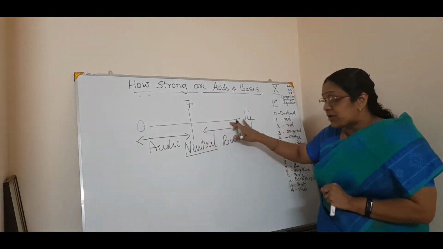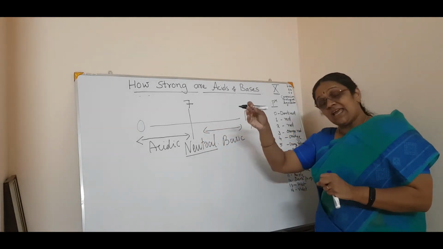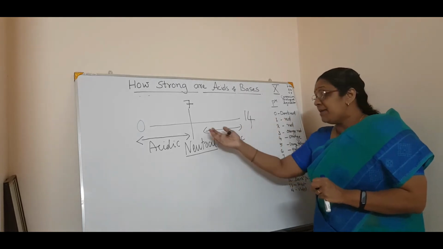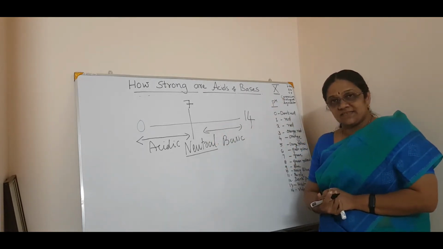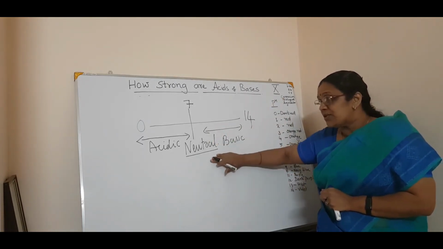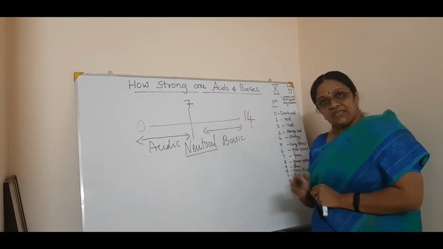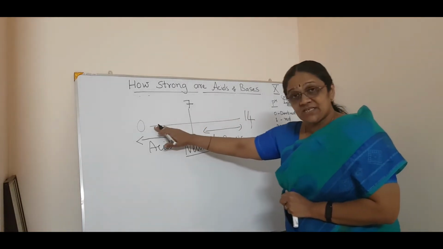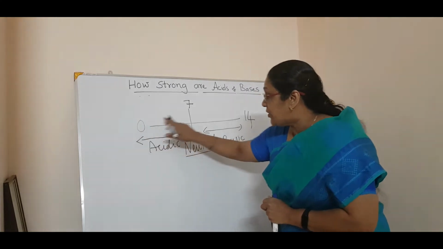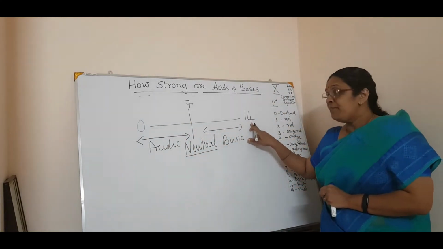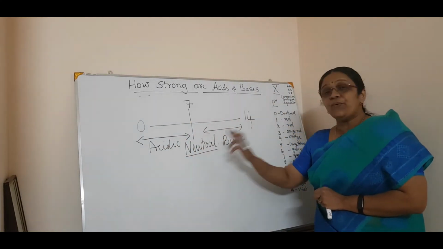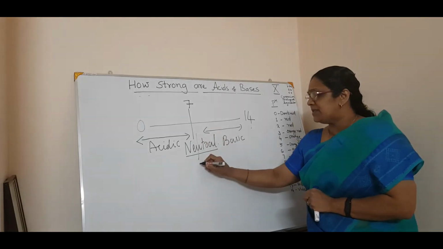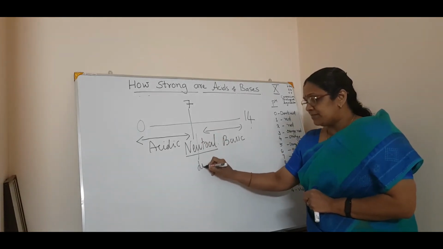If it goes to 14, the acidic character becomes nil and the basic character increases. So this is what is called the pH range. It is a set of numbers ranging from 0 to 14, where 7 is neutral. Neutral means distilled water.